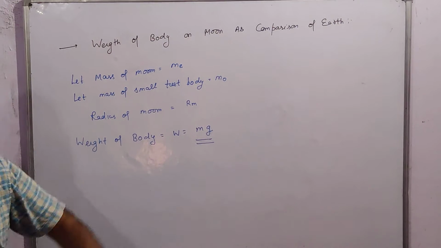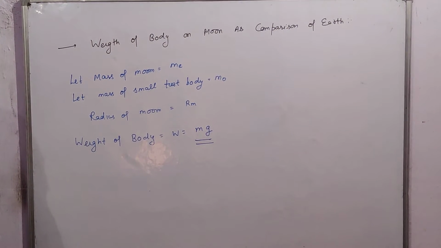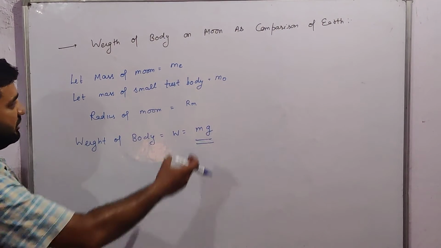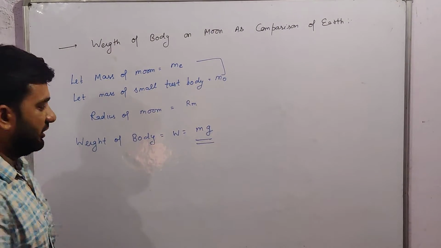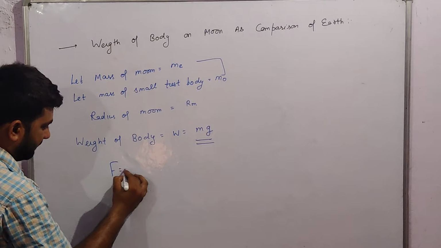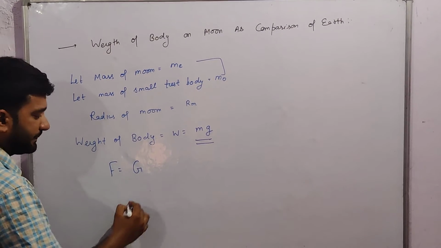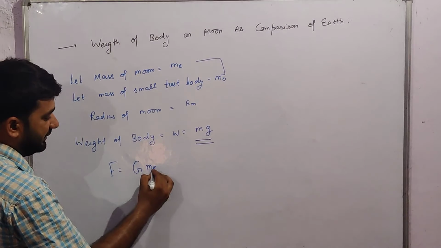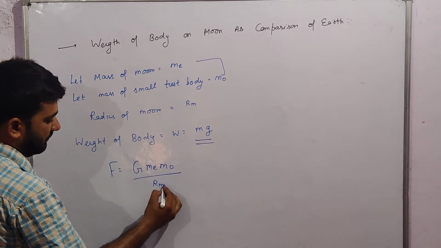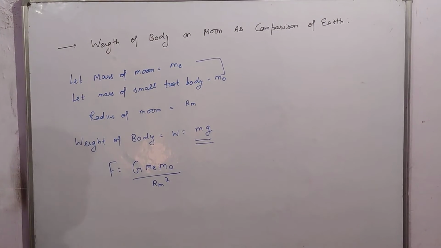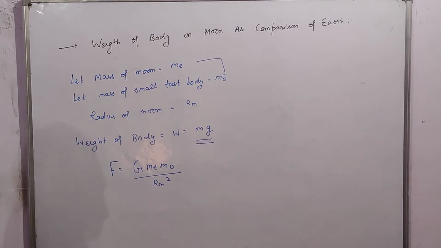Force is equal to mg. So the force between these bodies will be F is equal to G mm m naught upon Rm square. This is the force at the surface of the moon.